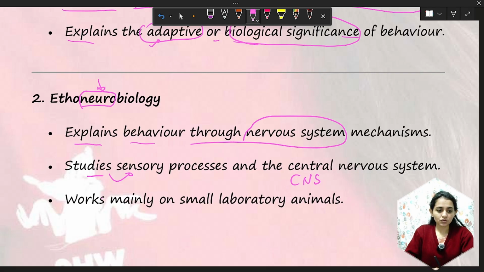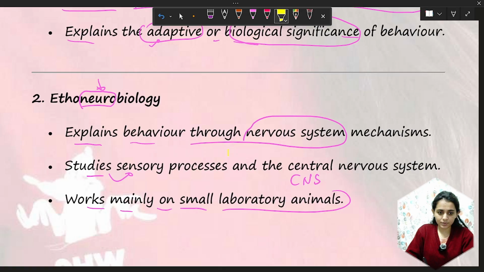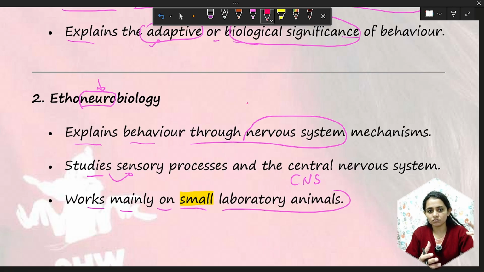It works mainly on small laboratory animals. In the laboratory experiment, we use small animals that are easy to handle, and the results take less time than with a big animal like an elephant.